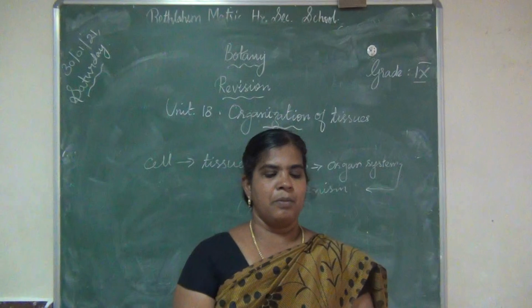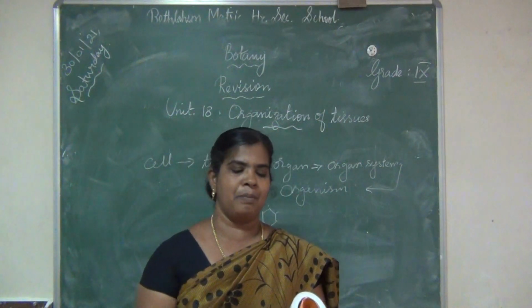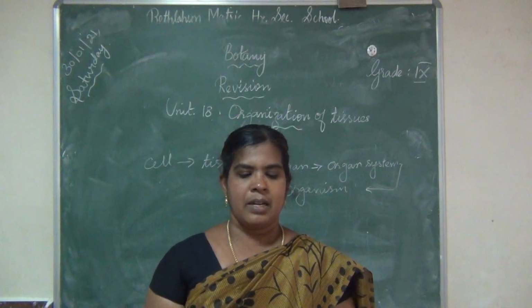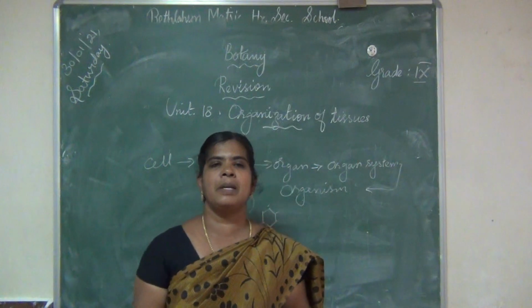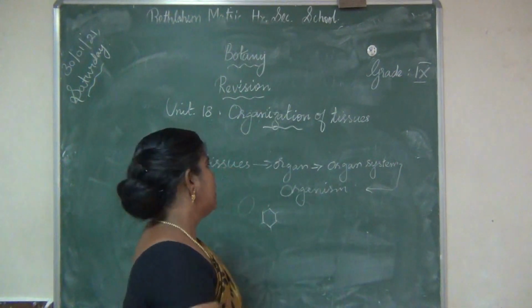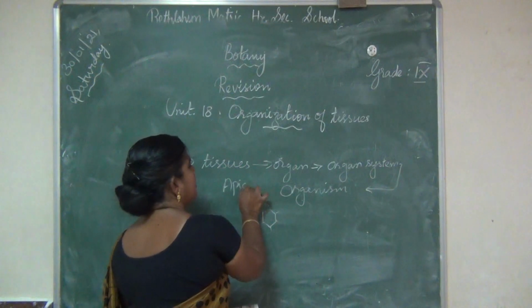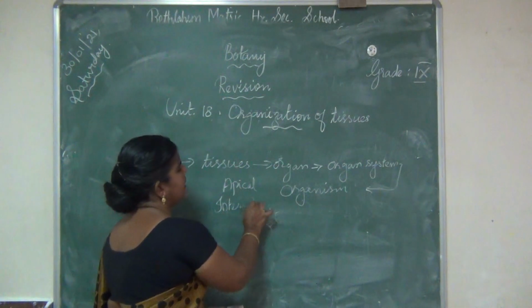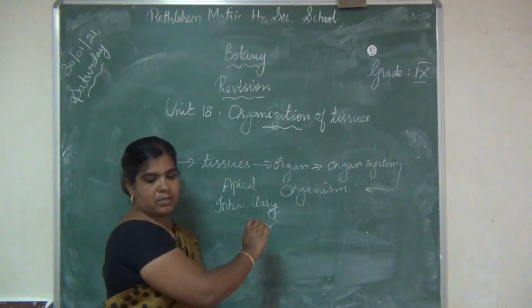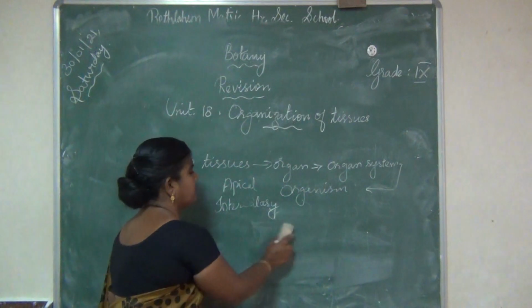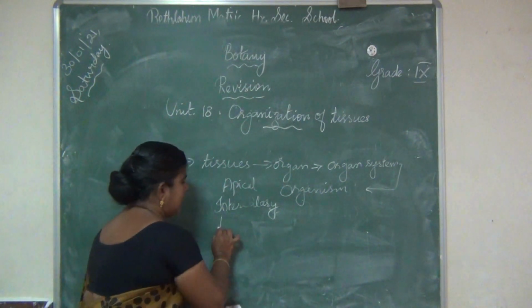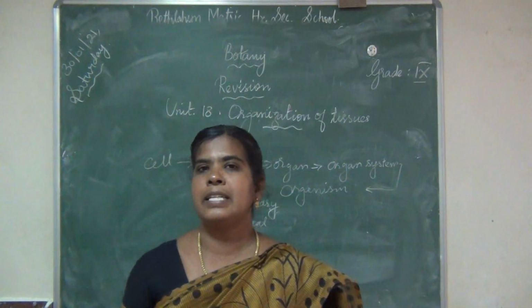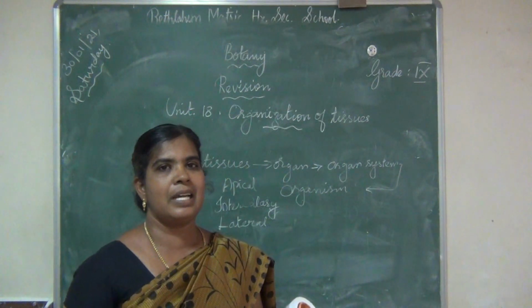Based on the position of meristem in the plant body, it can be classified into three types, or meristematic tissues are of three types. That is, first one, apical meristem. Second one is intercalary meristem. Third one is lateral meristem. So you have to write down the question there, okay? Explain the types of meristem based on the position in the plant body.